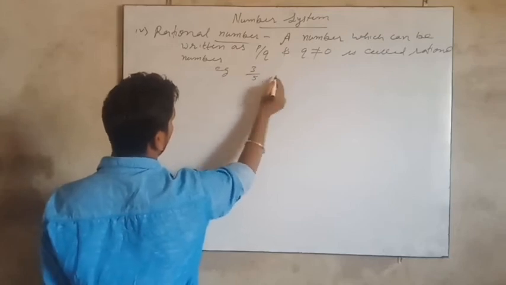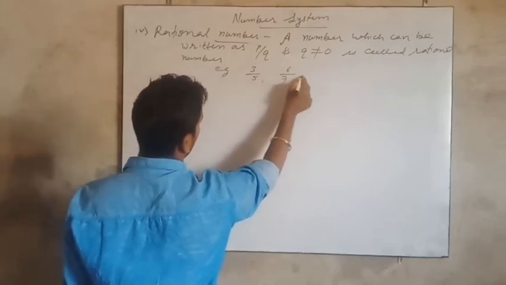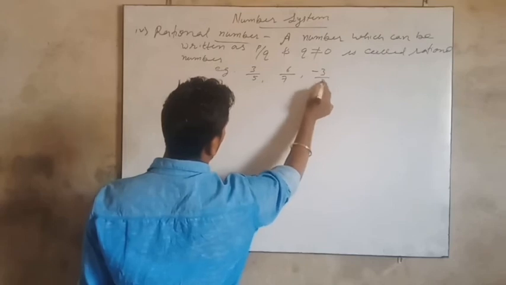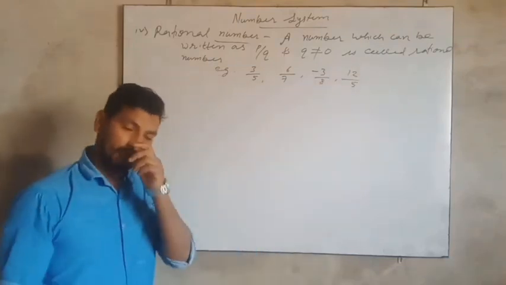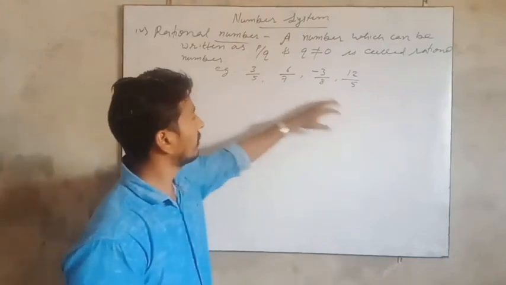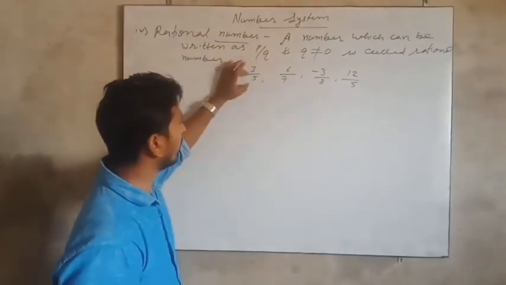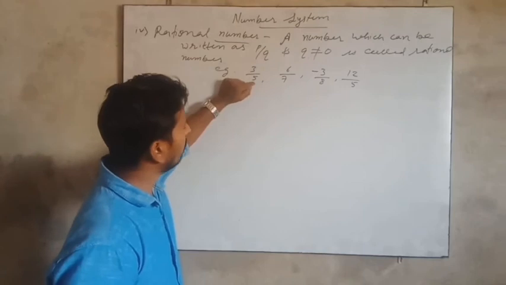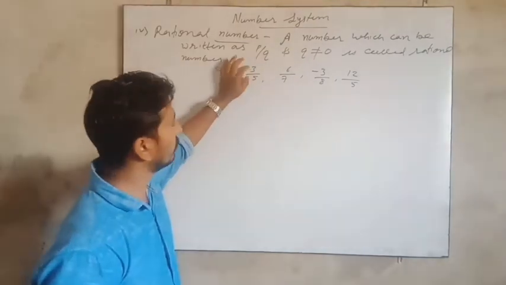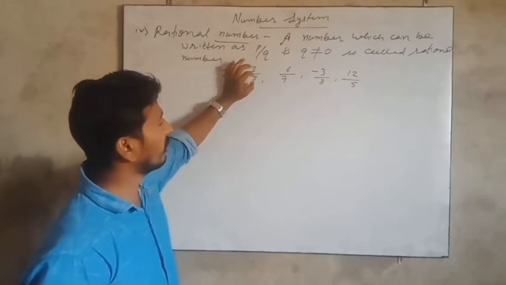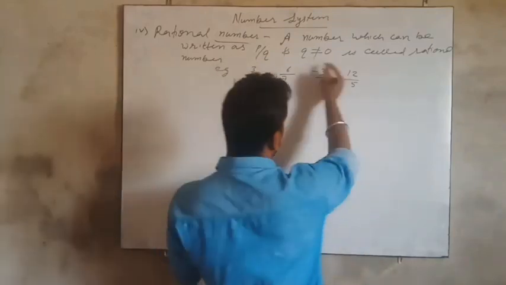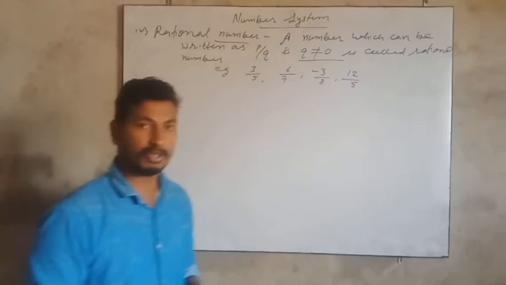For example, we can say 3 by 5, 6 by 7, minus 3 by 8, 12 by 5. So these all are rational numbers because these numbers are written as p by q, and look, q is not equal to 0. So this is p, this is q. P means numerator and Q means denominator. Now there is a condition given that Q is not equal to 0.